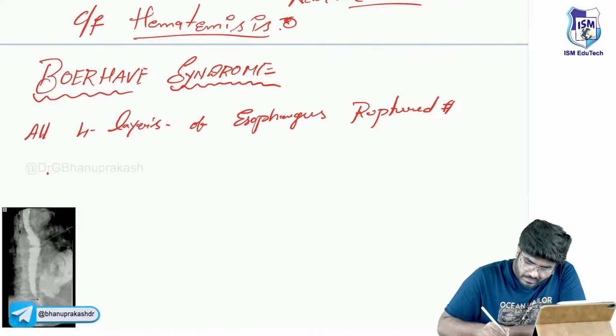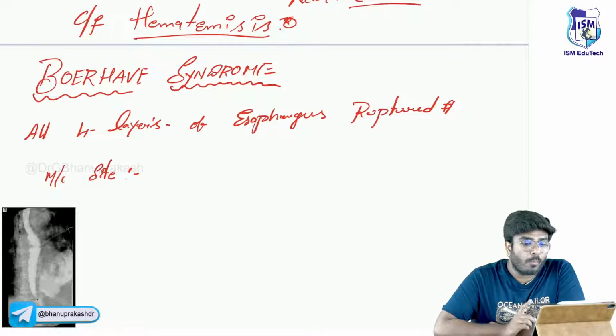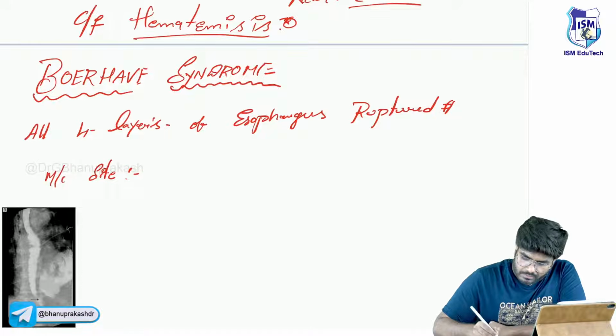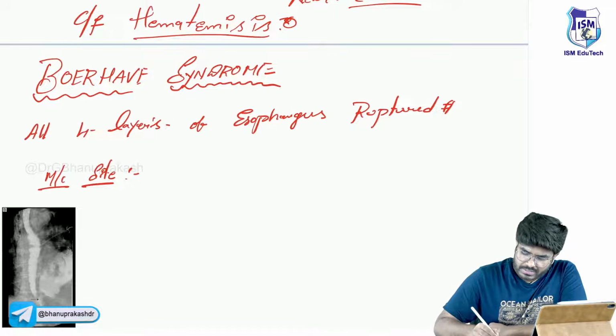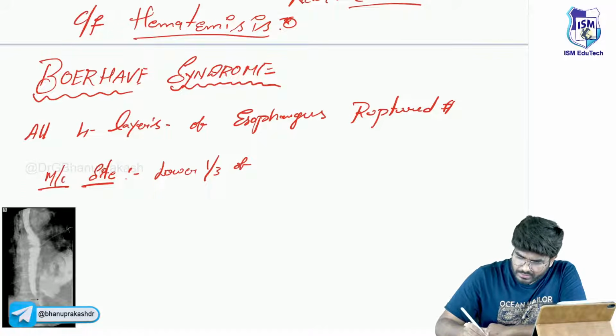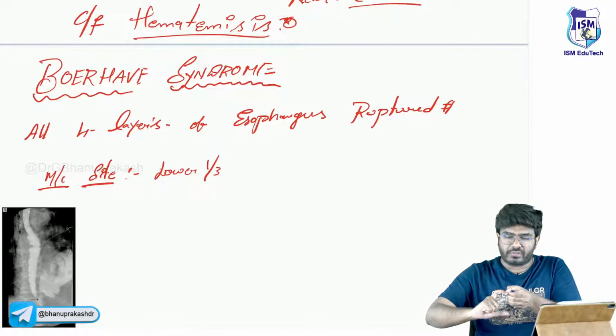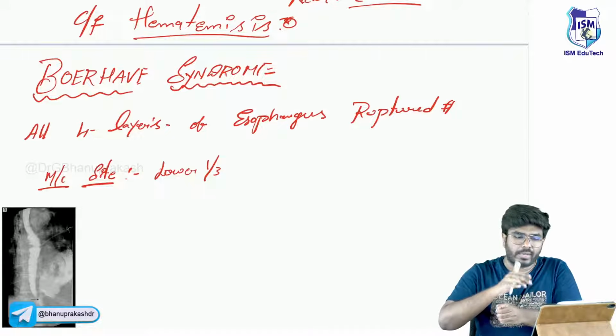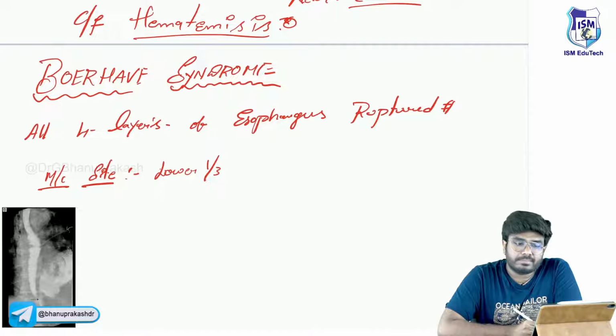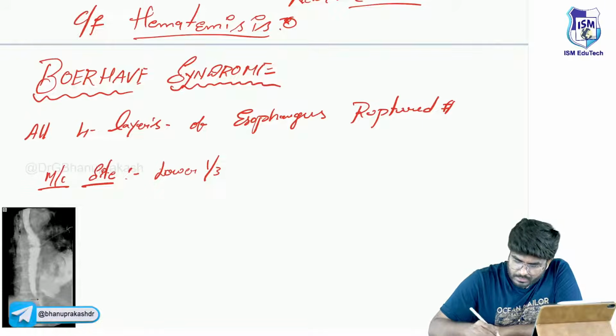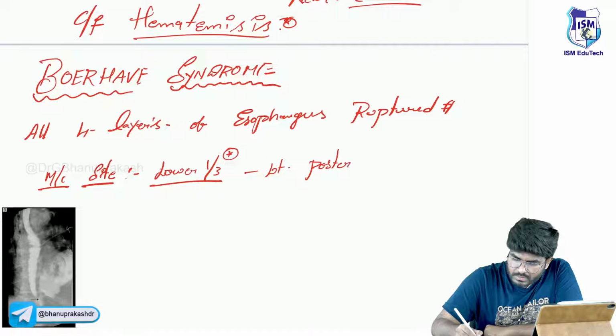What is the most common site? This is a question asked in the exam. The most common site is the left side posterolateral. First let me tell you, the most common site is the lower 1/3 of the esophagus. In the lower 1/3 of the esophagus there will be anterior wall, posterior wall and lateral walls. Where exactly, sir? The left posterolateral area: lower 1/3 of the esophagus, left side posterolateral wall.